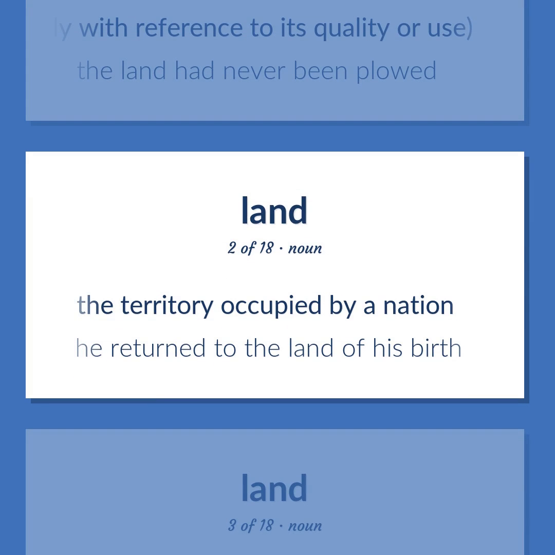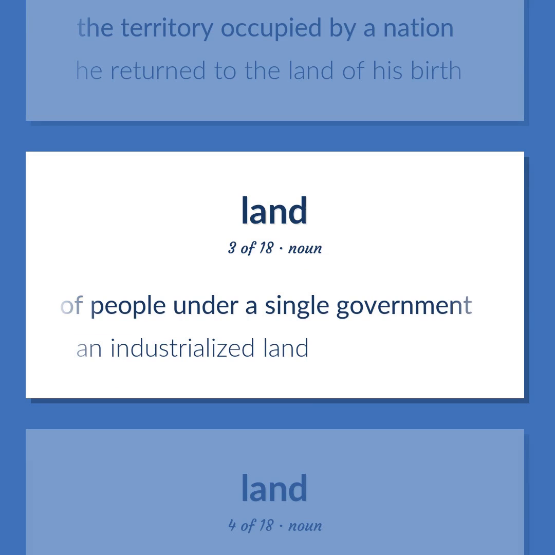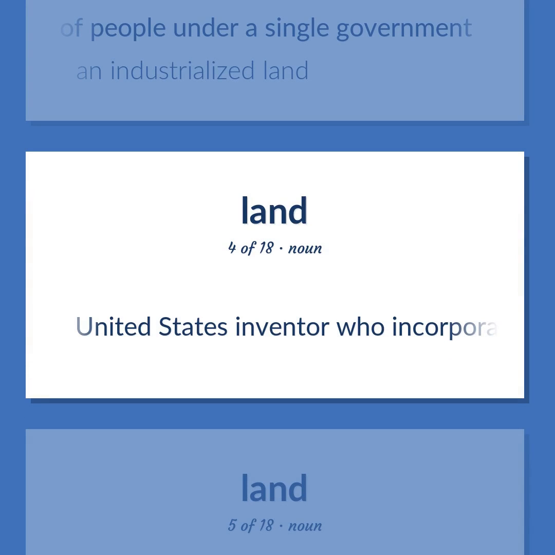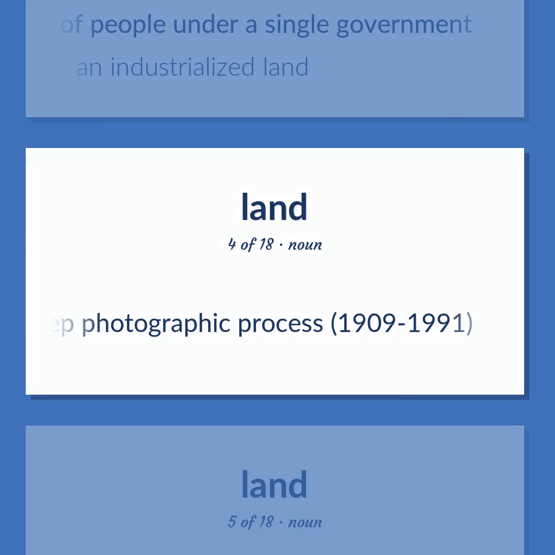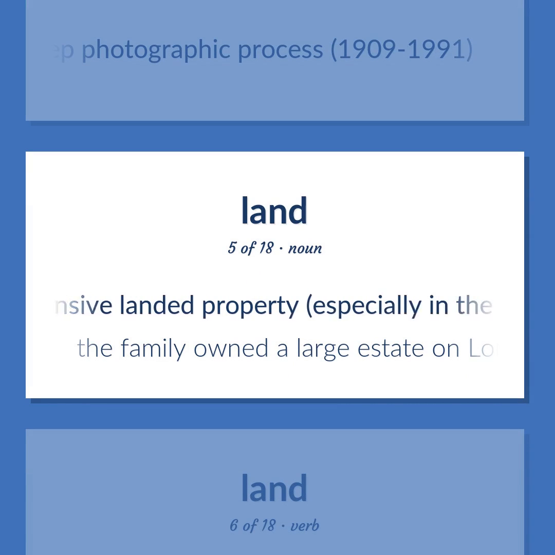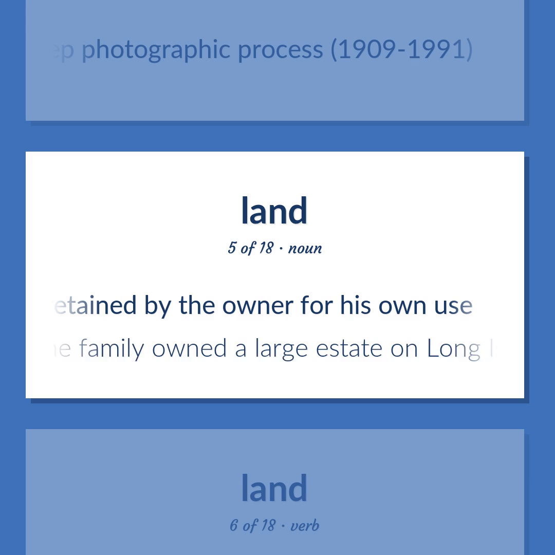The territory occupied by a nation. He returned to the land of his birth. A politically organized body of people under a single government. An industrialized land. United States inventor who incorporated Polaroid film into lenses and invented the one-step photographic process, 1909 to 1991. Extensive landed property, especially in the country, retained by the owner for his own use. The family owned a large estate on Long Island.